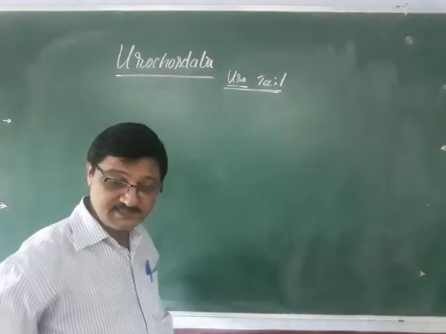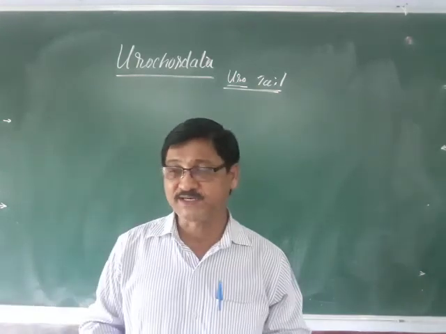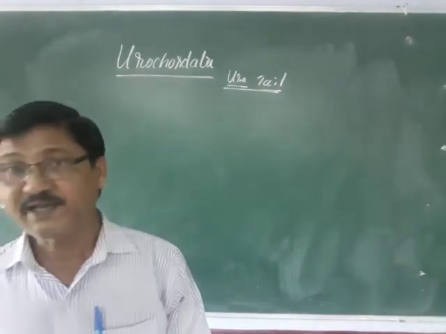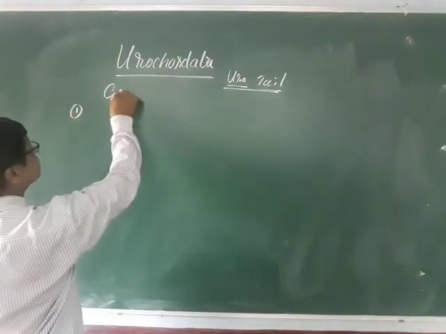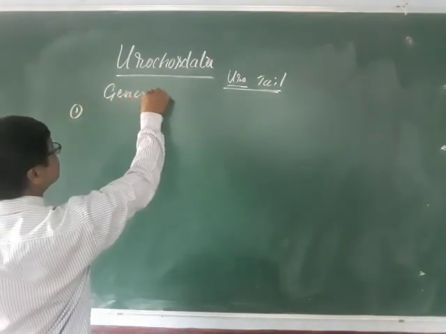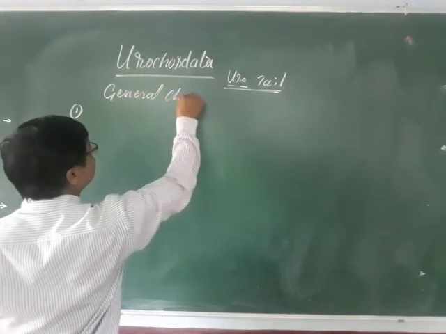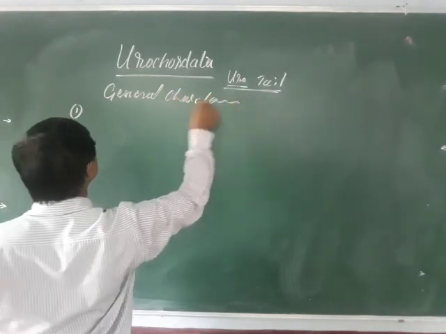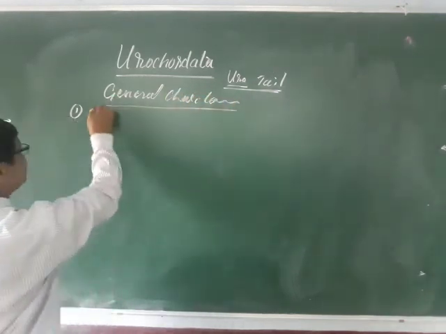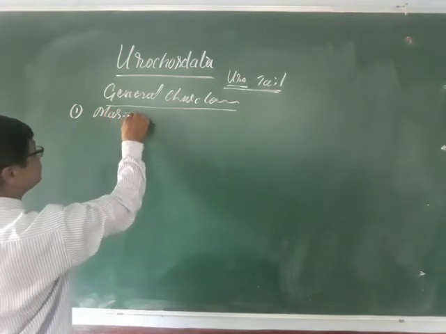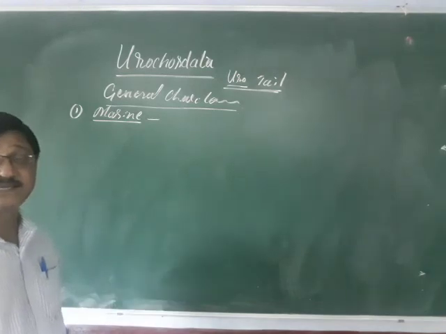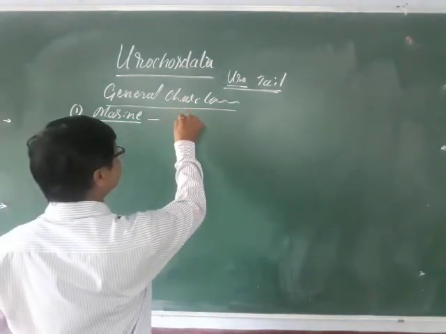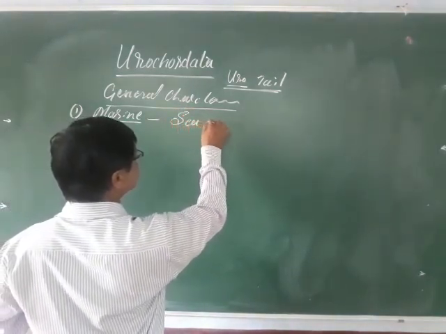So generally these are also the protochordates, the urochordates. They are exclusively marine forms. Here are the general characters of urochordates. These are exclusively marine forms, and commonly known as sea squirts.